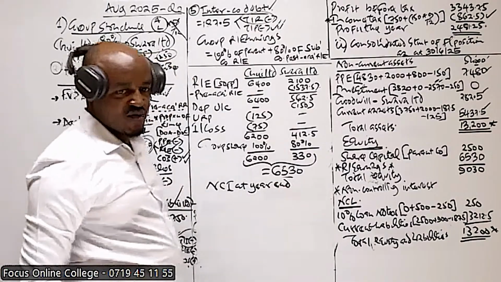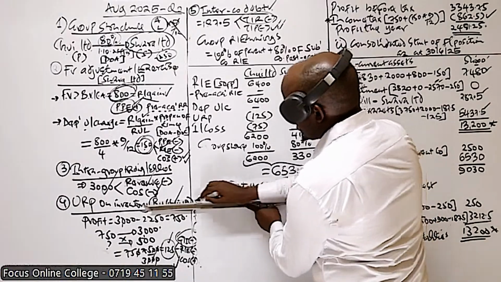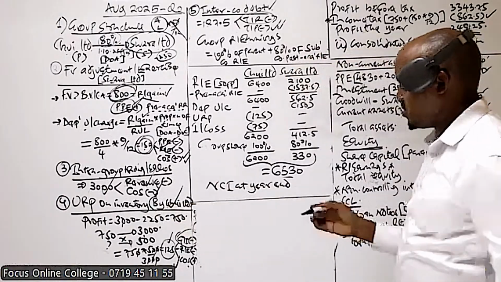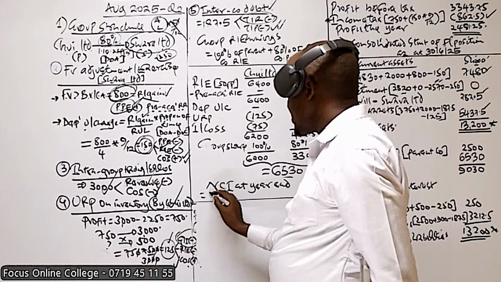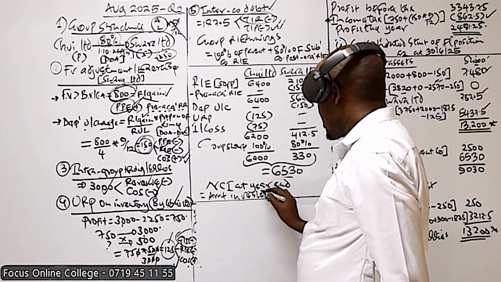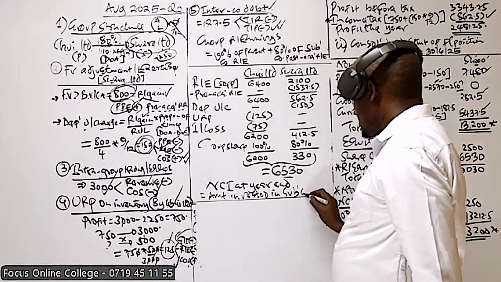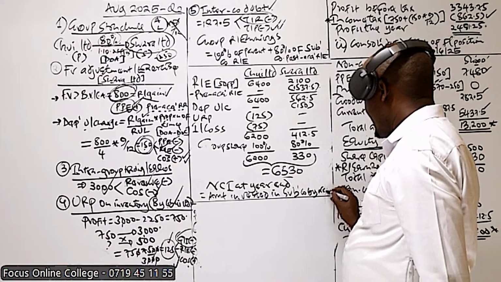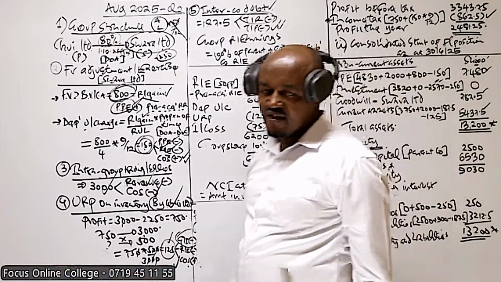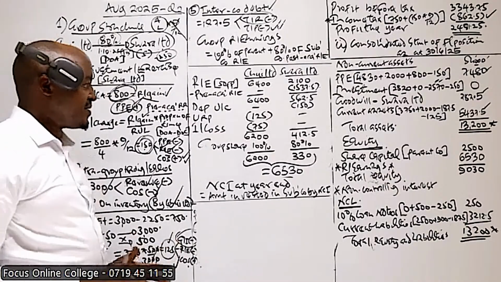Now, when we talk about the non-controlling interest, basically, what is this? This is basically the capital, the amount invested in the subsidiary company by the NCI. In very simple terms, this is the capital which is invested by the minority shareholders.